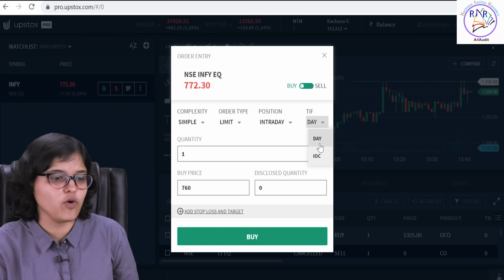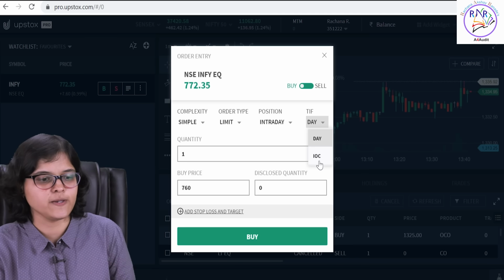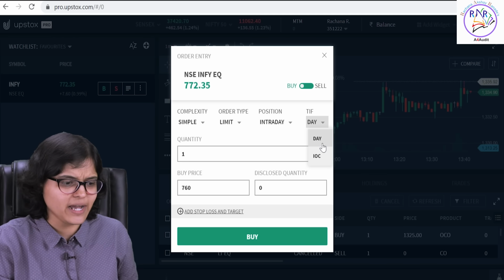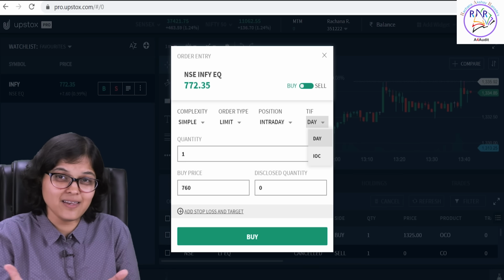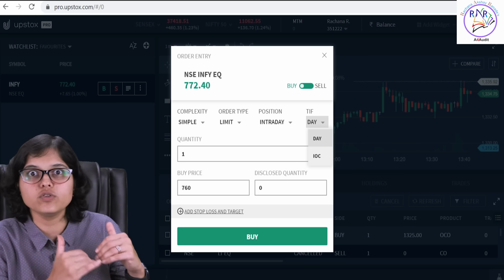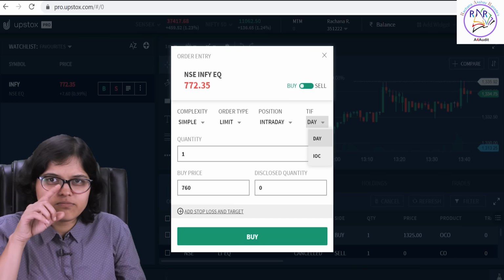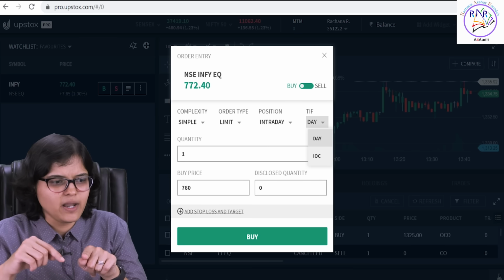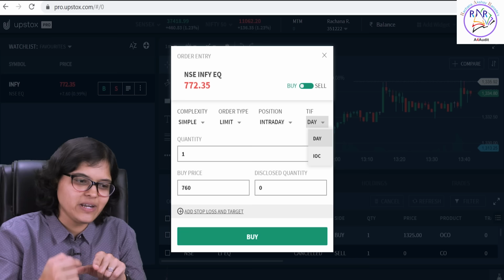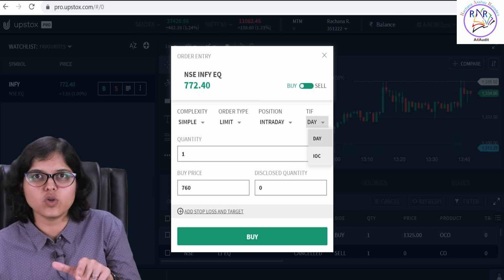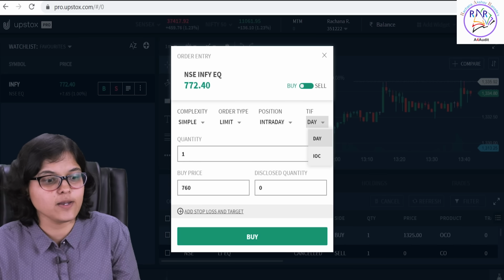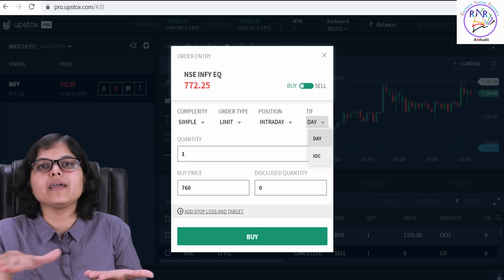TIF basically talks about one more concept. Time in force is the full form. Either it's day or it is IOC. Day means what? Assume that I had put this buy price at 760, and today for the whole day till 3:30, the stock price never goes down to 760. It just goes up and down, from 772 to 770, maybe 776 or 766 on the lower side, but doesn't touch 760. Then what? The order gets automatically cancelled.